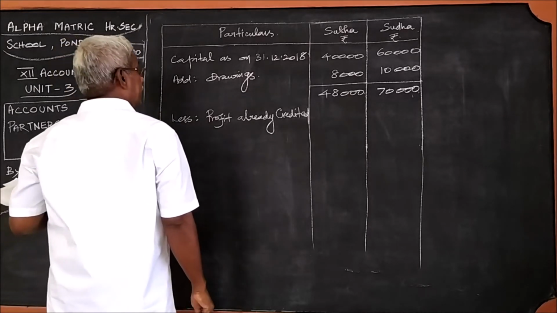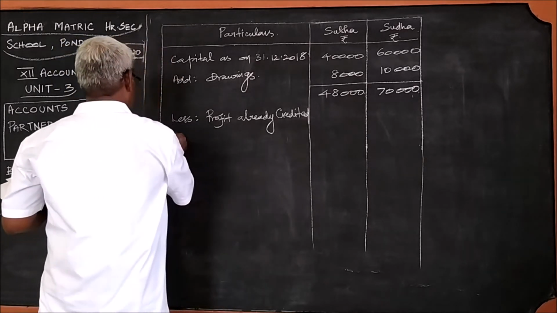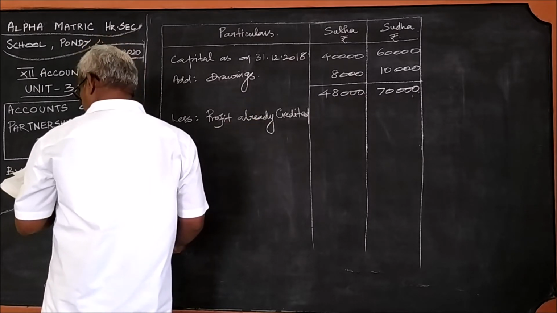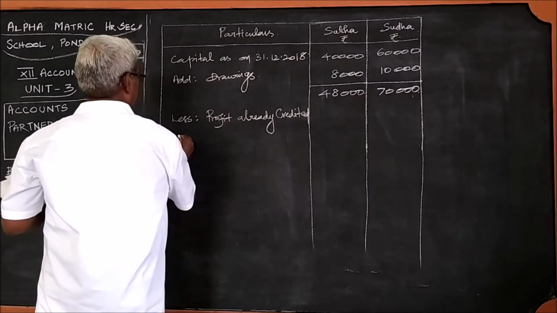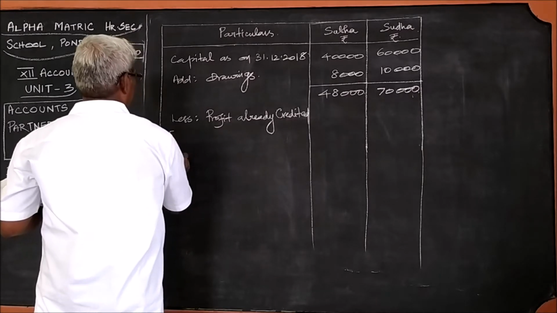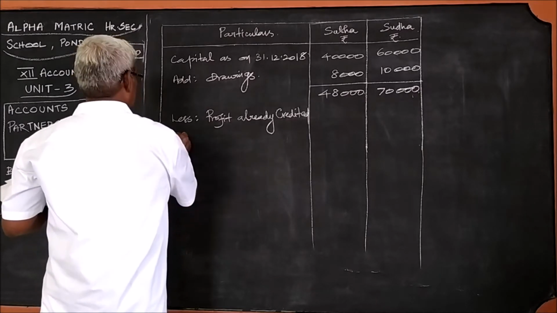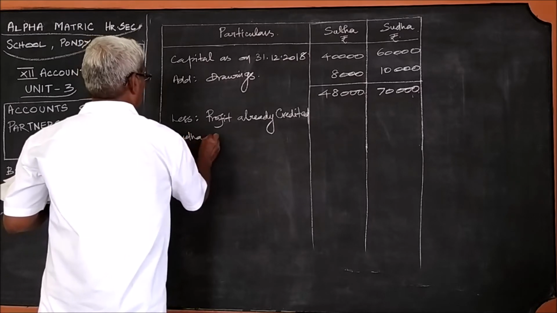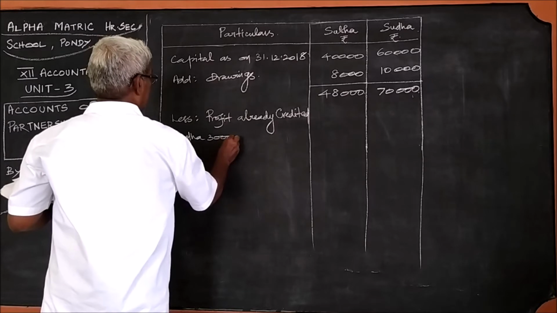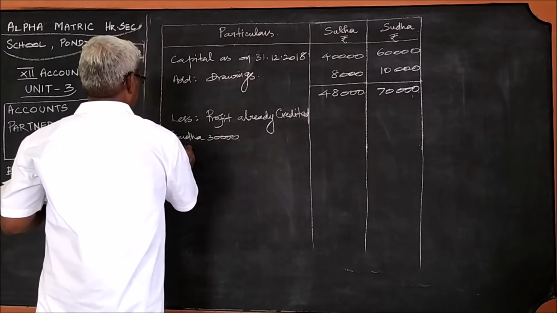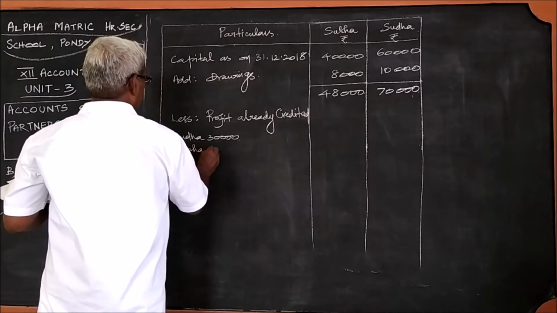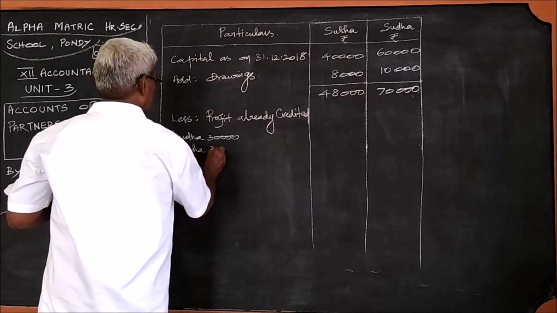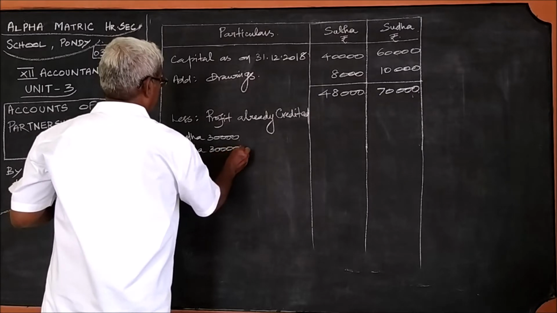How should it be divided? What should be the total amount of the profit? 30,000. Out of this 30,000, we should now find how much Sudha is getting and how much Subha is getting. Do the calculation and write it.